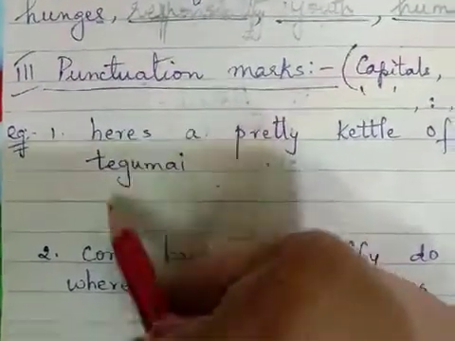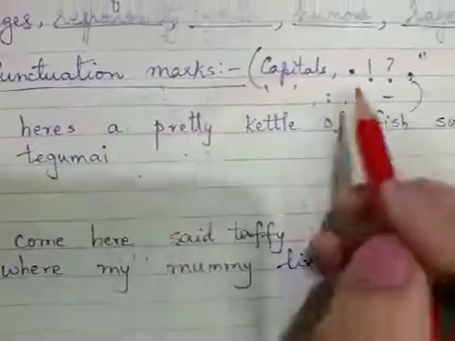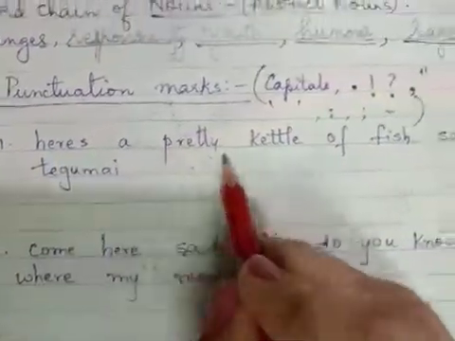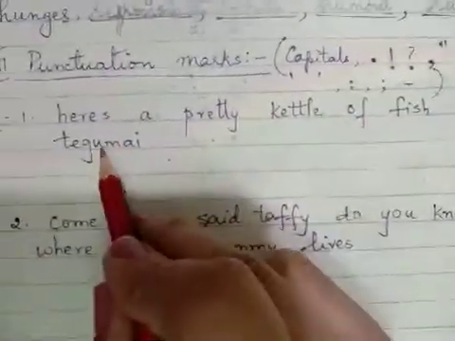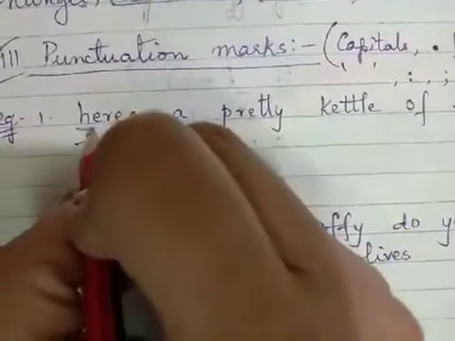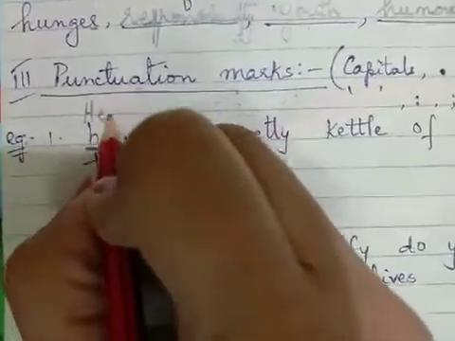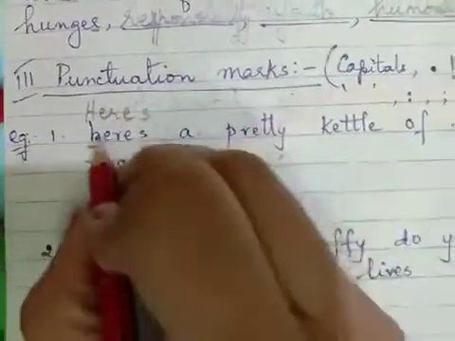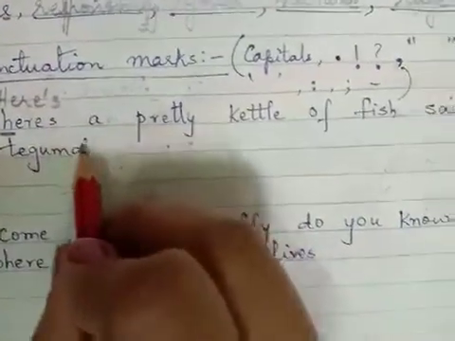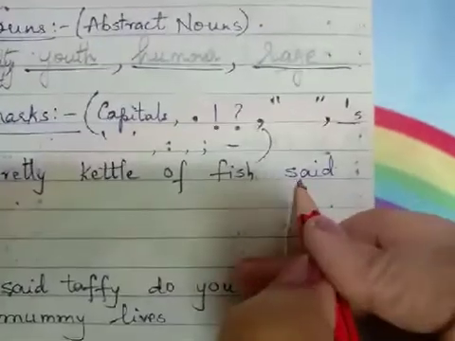Let us look at these two examples, two sentences I've given here. We'll put the commas, inverted commas, capitals, full stops. We'll put the punctuation marks. Here's a pretty kettle of fish, said Tegumai. Now here's, you can see that H is small, so it will become a capital letter H. Here's, so Here is. It basically means here is. So we have an apostrophe here. Here's a pretty kettle of fish, said Tegumai.